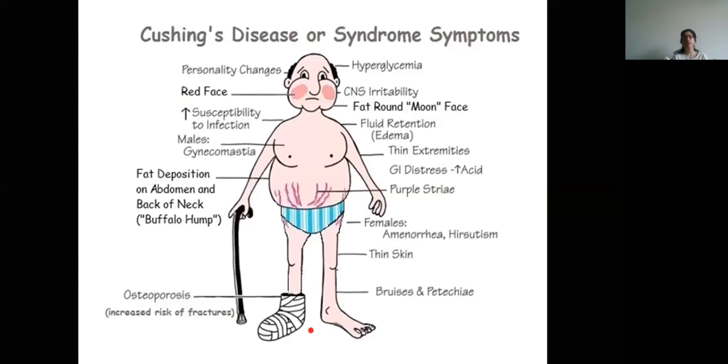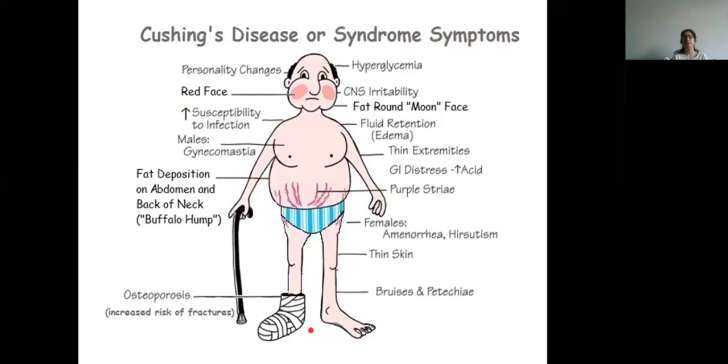In the females, it causes amenorrhea and hirsutism. Hirsutism is excess of hair on the unwanted places, like on the face, the amount of hair will increase. So that is known as hirsutism.